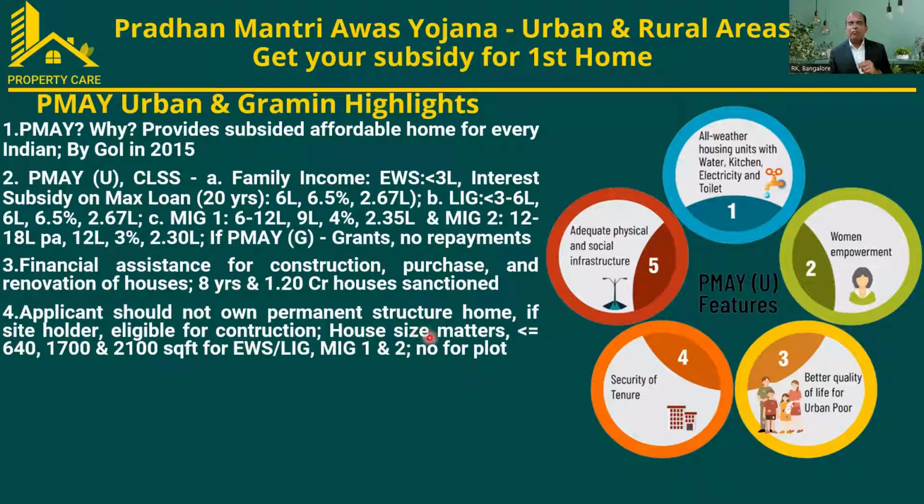House size also matters here. You should not be building a 3,000 square feet house with this subsidy. This is targeted for poor and medium income people. If you are in the economically weaker section or low income group, your house should be 640 square feet or less. If you are middle income one, you can build 1,700 square feet approved. And if you are middle income two category, you can construct up to 2,100 square feet.